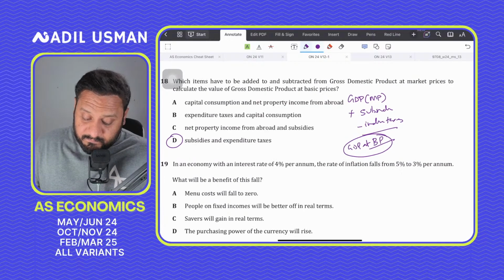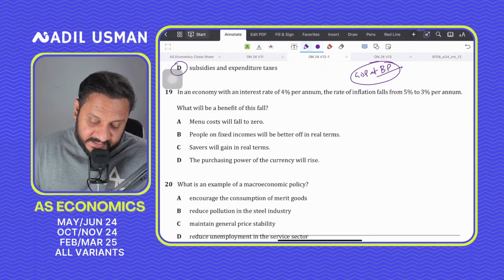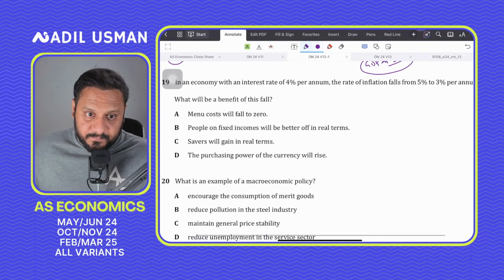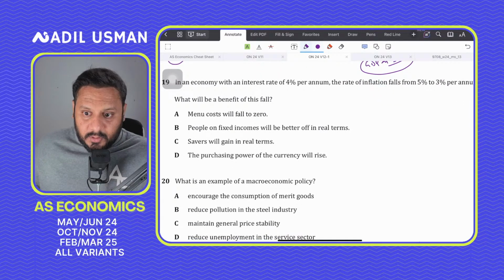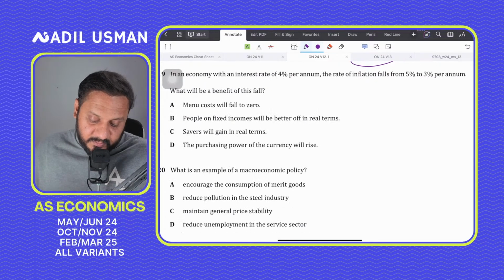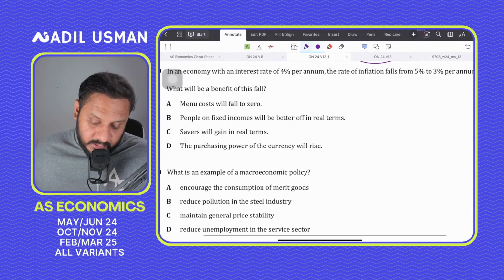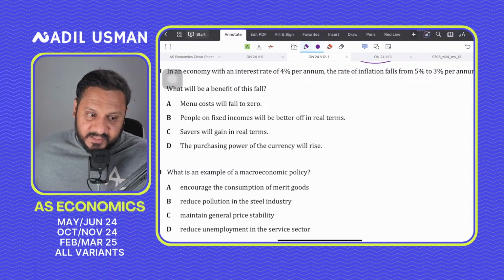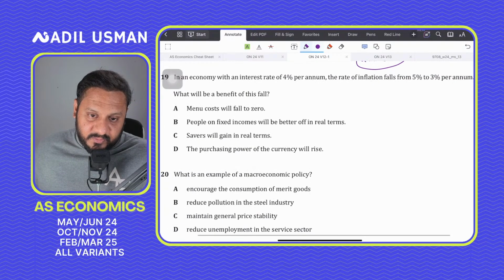Question number 19 says, in an economy with an interest rate of 4%, the rate of inflation falls from 5% to 3%. What will be the benefit of this fall? Yes, for question number 19, what will be the benefit of this fall? What should be the correct answer?